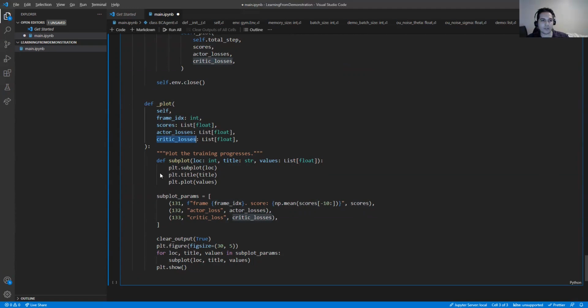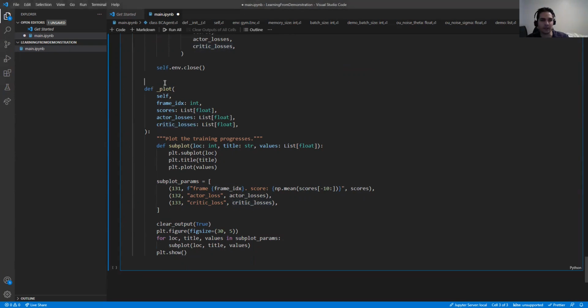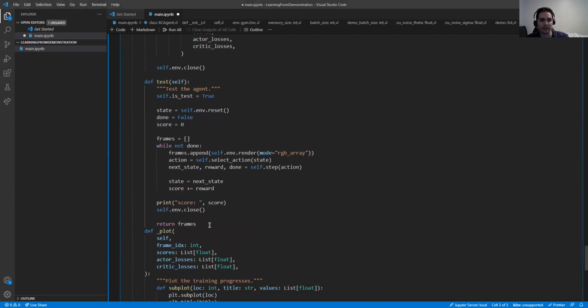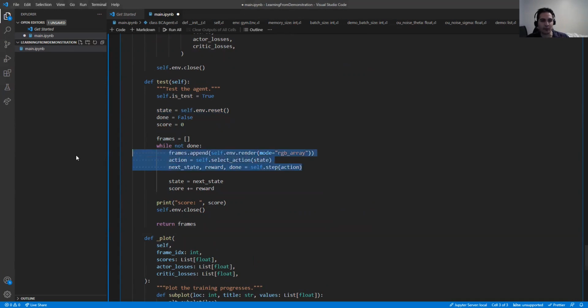Another function we need to define is the test. So we want to test the agent. Maybe I can define it before the plot because that's more relevant. For testing the agent, we set self.is_test to true. And again, we reset the environment and we render the environment and we get a frame and we select an action and we step forward with that action until it's done. So we save all things in the frames and we return the frames.